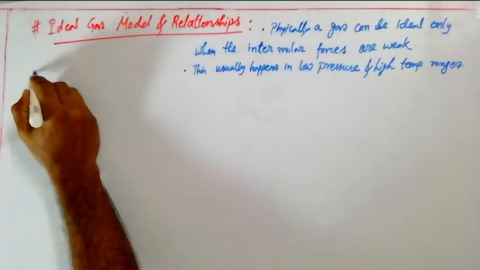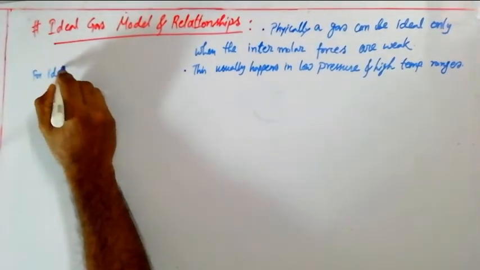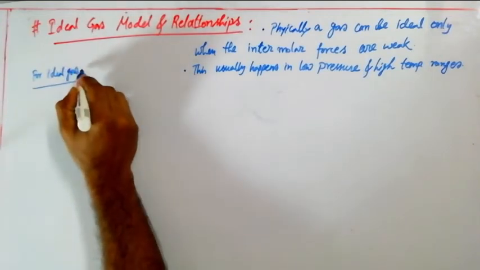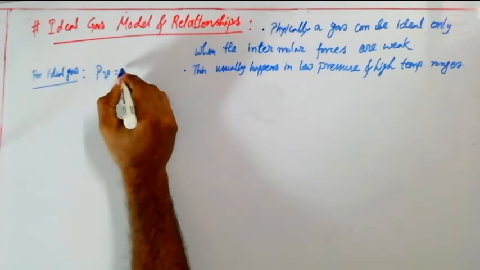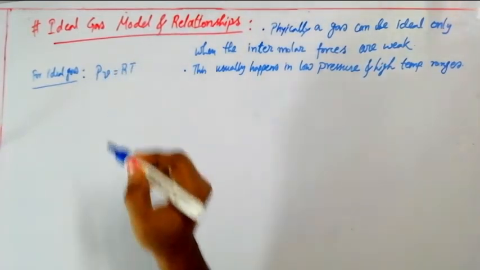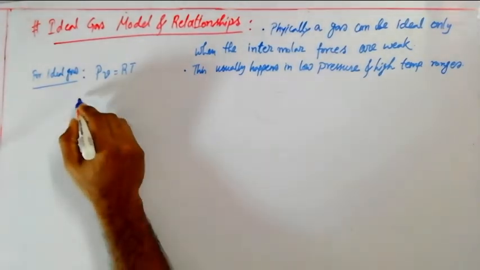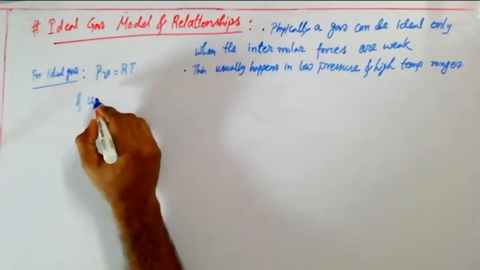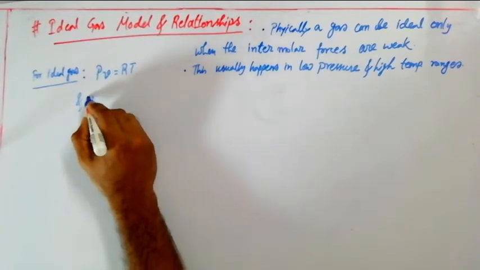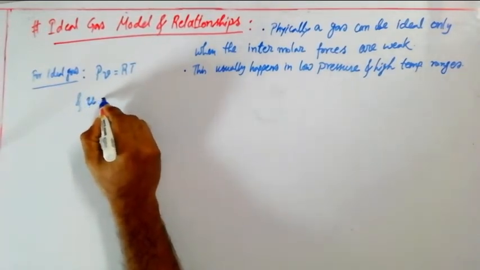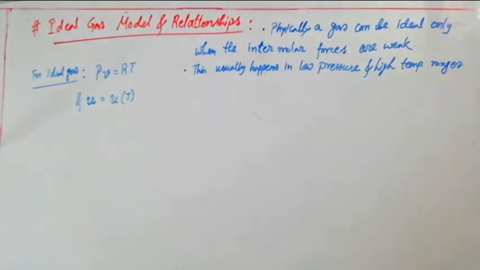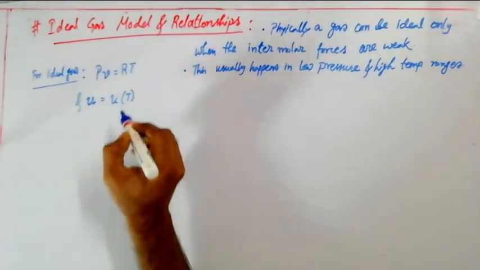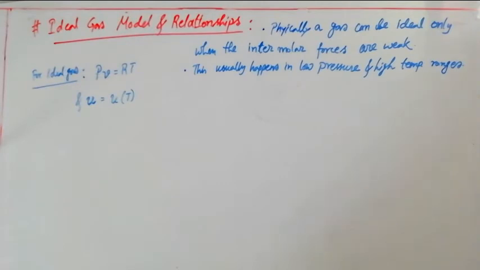Okay, so already we know that for ideal gas this particular relationship can be used, PV equals RT. It is small v, specific volume. And we also know that the specific internal energy, small u, is a function of temperature. It is also for ideal gas. We know that specific internal energy is a function of temperature. That expression we have already used several times.